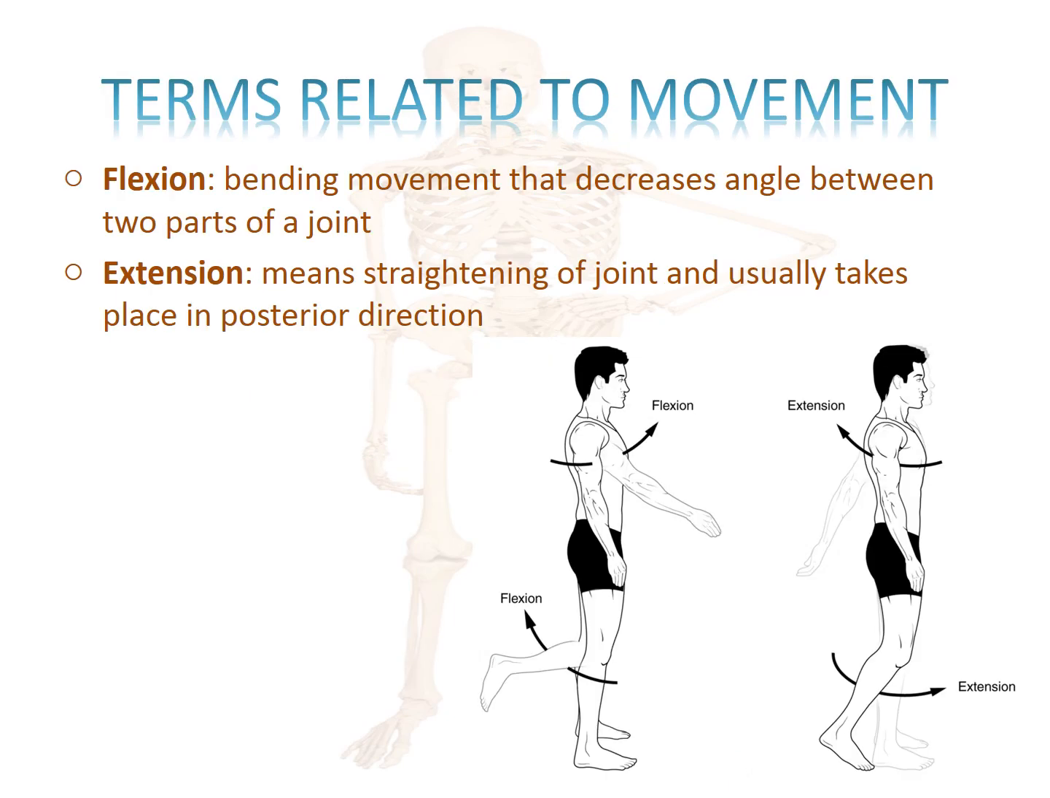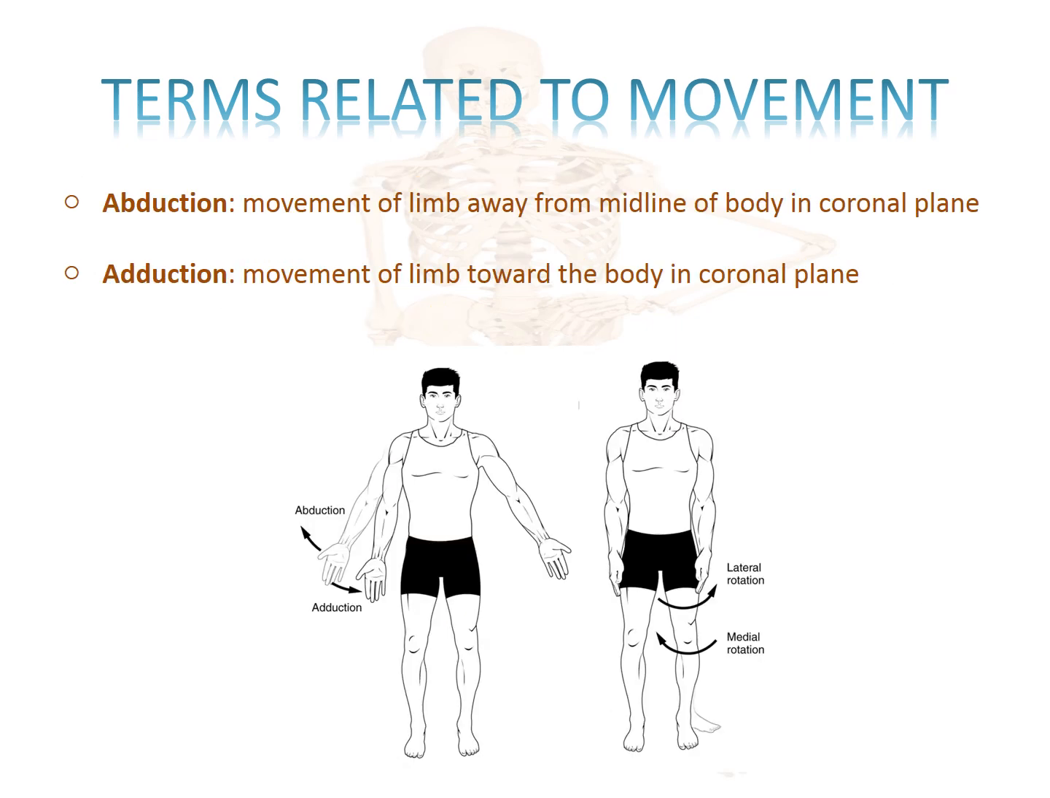If the angle between two parts of a joint decreases, it is called flexion, also known as bending movement. And if the angle between two parts of a joint increases, it is called extension, also called straightening of joints. If the movement of limb is away from midline of the body in coronal plane, it is abduction, and if the movement of limb is towards the body in coronal plane, it is called adduction.